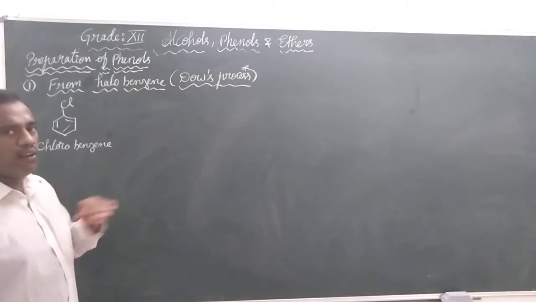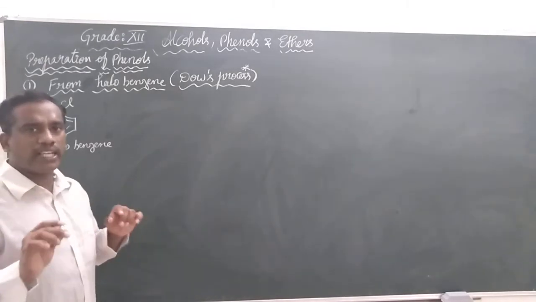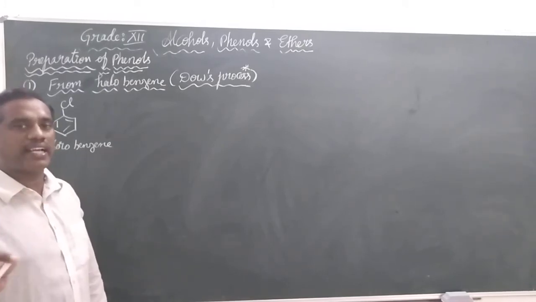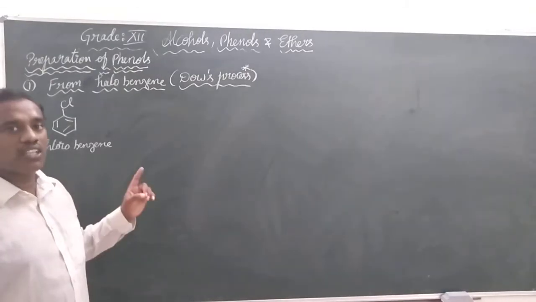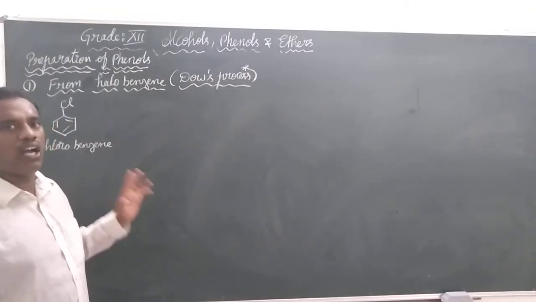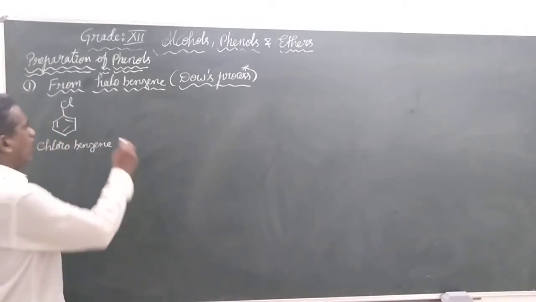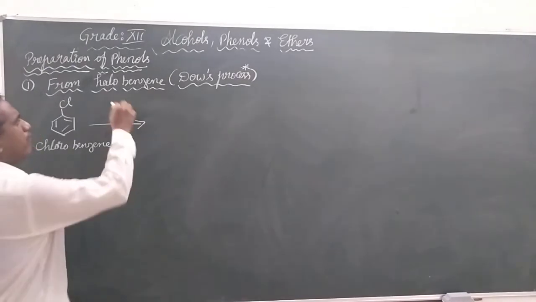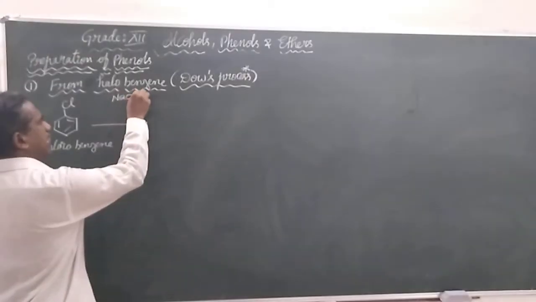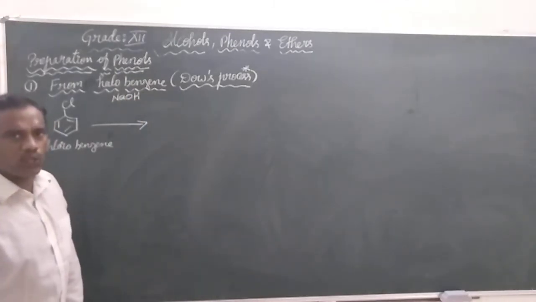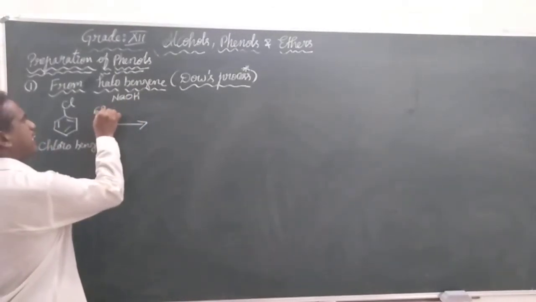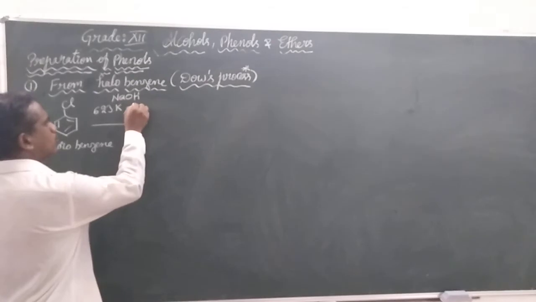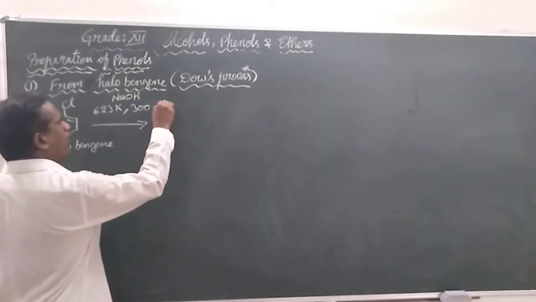How to prepare? First we will see the general mechanism or equation. Step by step equation we will see, how the mechanism will be going on. So first our process is a direct process how to prepare the phenol from chlorobenzene. Initially we are going to react the chlorobenzene with sodium hydroxide at a high temperature of 623 Kelvin and also 300 atmospheric pressure.